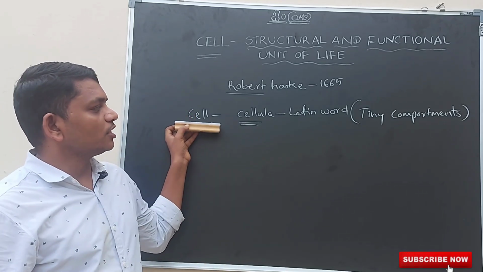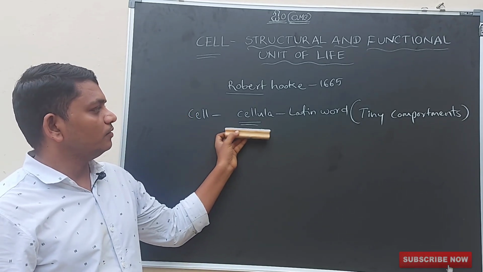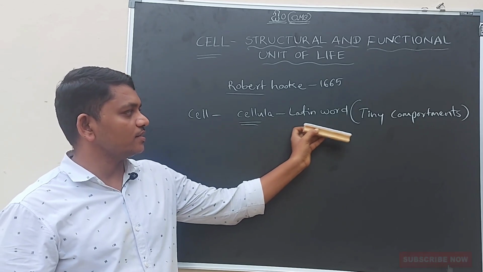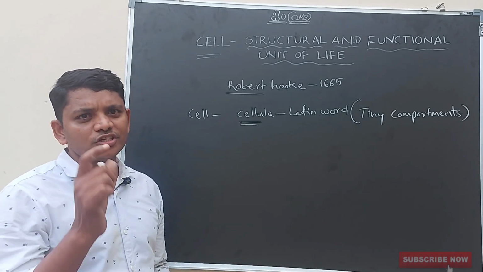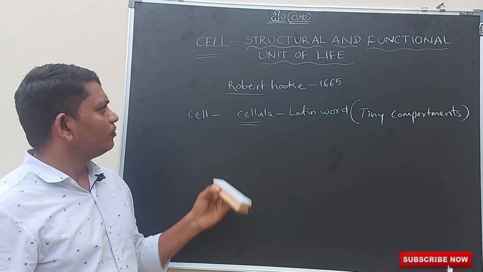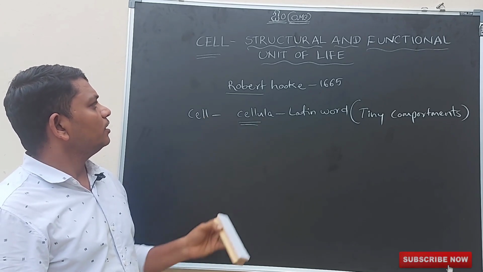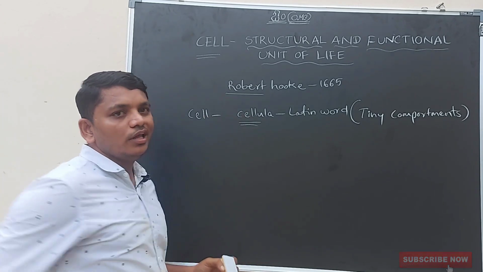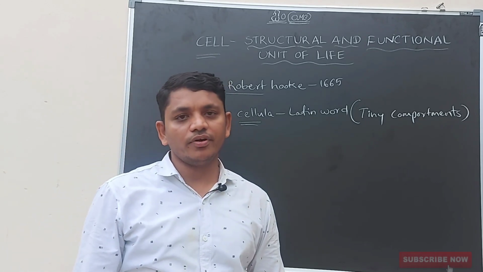So the word cell comes from cellula, a Latin word which means tiny compartments or small chambers. And for the first time, cells were discovered by Robert Hooke in 1665.